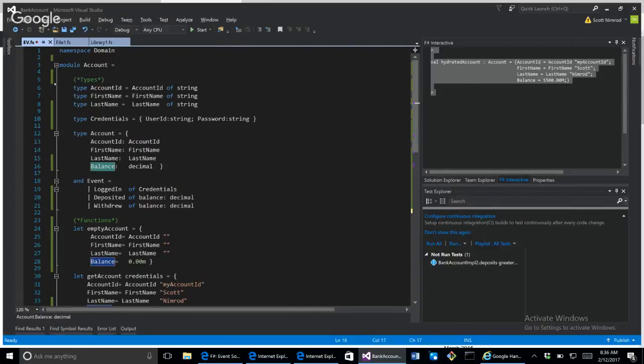In addition to that, what's also essential, especially when we discuss the topic of event sourcing, is events, okay? So I have a discriminated union type called event, and the values, I don't know if you call it the discriminated union case values, are logged in, deposited, and withdrew. I don't know if it should be withdrew or withdrawn. I don't know. I'll have to go back to grammar.